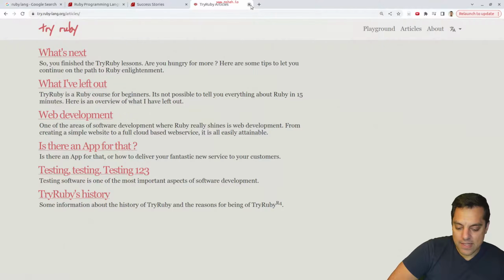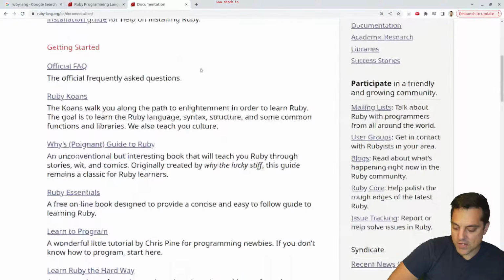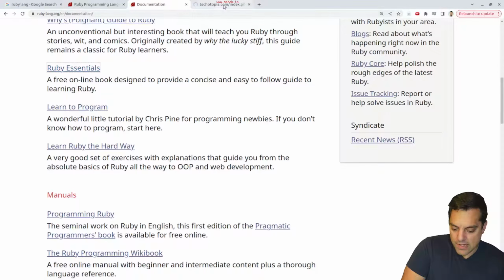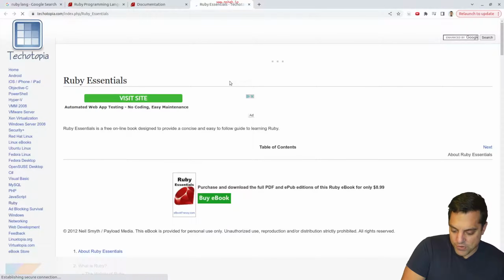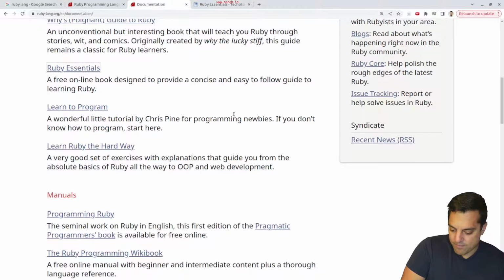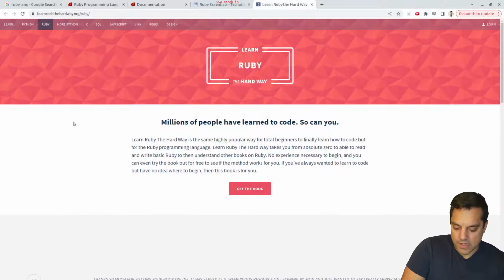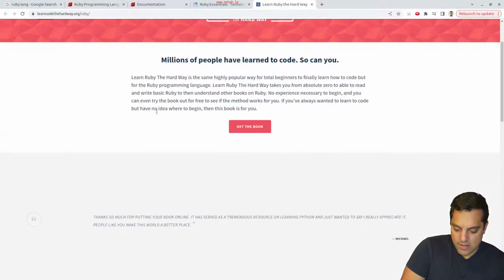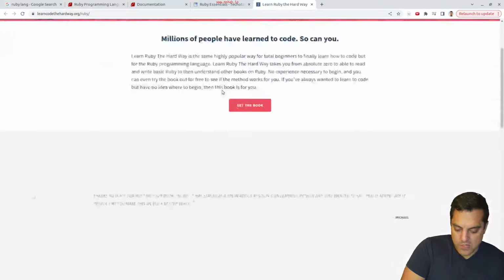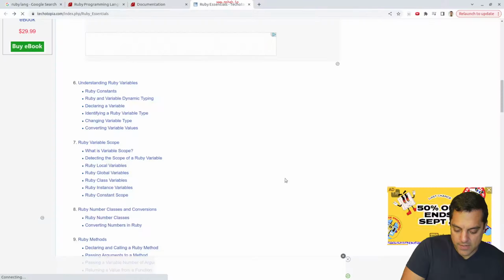Okay, let's get into the documentation here and just try to look at some of the more advanced features here. All right, we got a Ruby Essentials book here. That's cool. And oh, learn Ruby the hard way. I remember these tutorials from folks here. Let's see, so we can get a copy of this book here or something. Yeah, they've got some nice guides that they're endorsing here. Get away, ads.